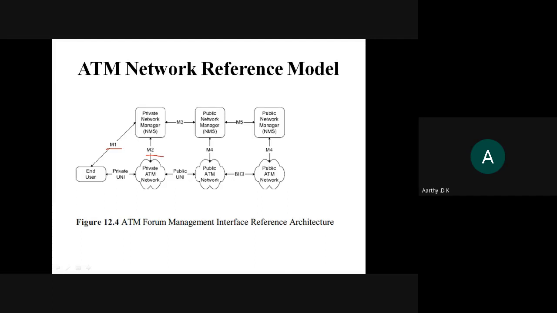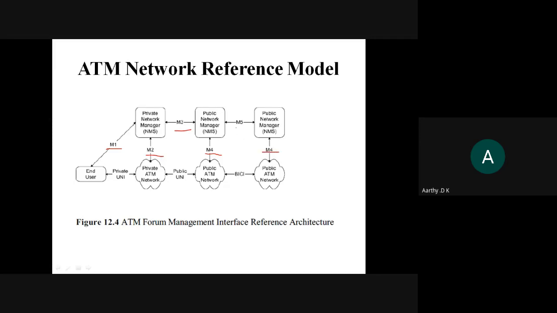So an ATM network will contain ATM elements, ATM components, that is ATM workstations, switches, all those kinds of things which are defined to work with the ATM system. Then M3 is used when a private network manager communicates with a public network manager and vice versa. And then M4 comes in when the public network manager works with public ATM networks.